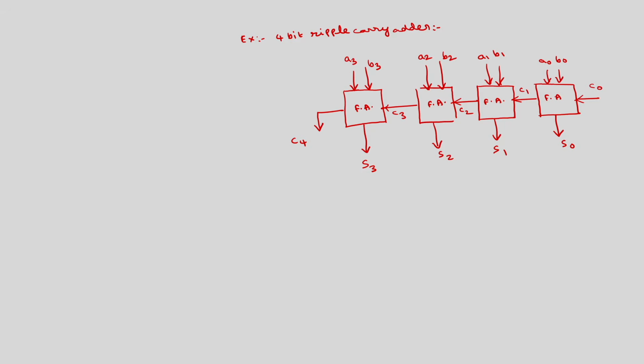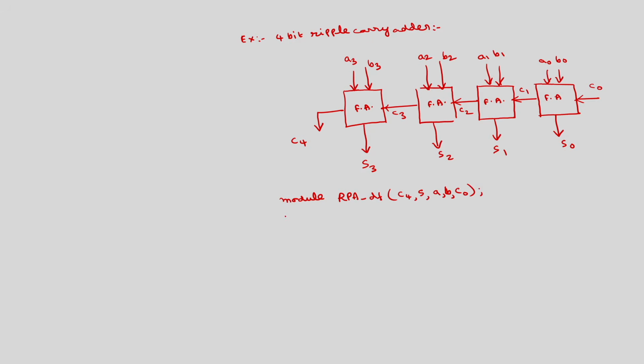Okay. So, in order to write this code, we can use the concatenation principle. So, module ripple_carry_adder_dataflow_modeling. The outputs are C4, S, inputs are A, B, C0. Of course, A, B and S here are vectors.